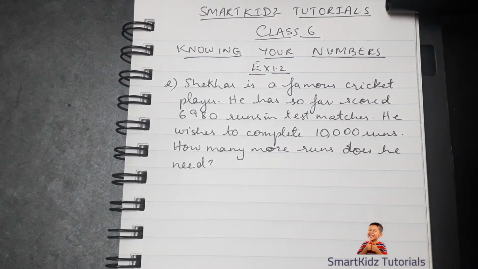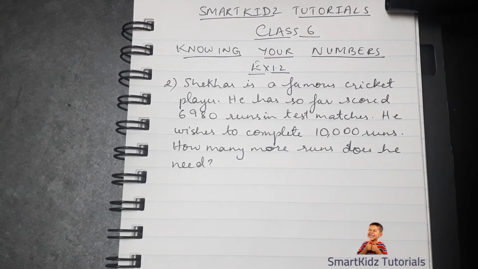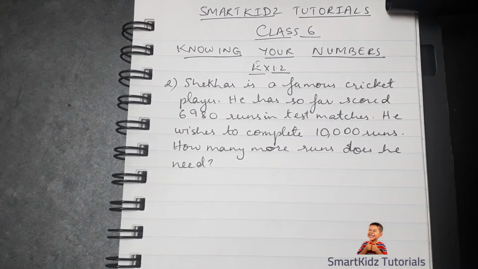Okay, so we must be watching cricket at home, and maybe our favorite cricket player is MS Dhoni or Sachin Tendulkar, or maybe the current favorite who is Virat Kohli. And when we watch, they are all batsmen. We see how they score runs and break records, create new records. So here we have a batsman who the question is saying is a famous cricket player like your Dhoni or your Rohit Sharma or your Sachin Tendulkar or your Virat Kohli.